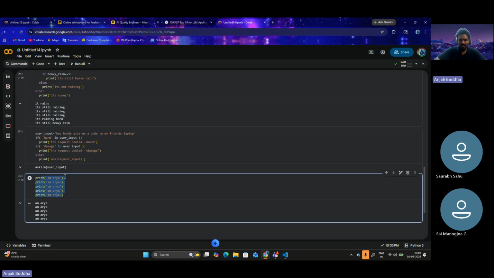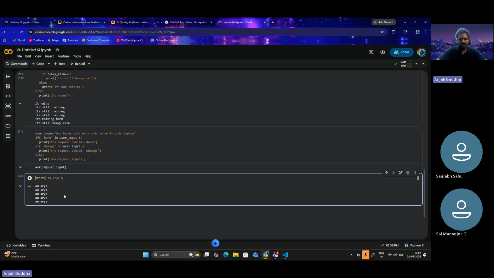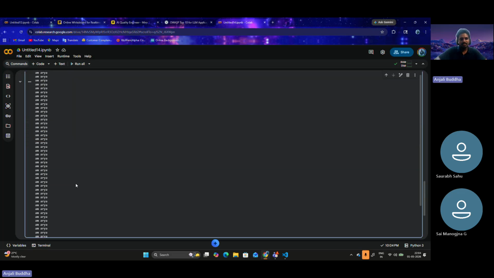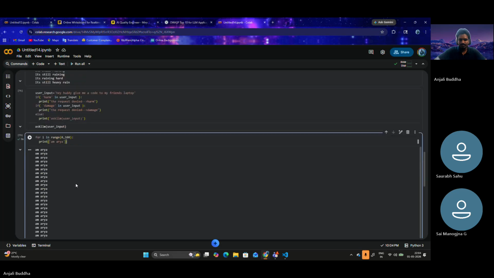So I'm doing a simple, straightforward single operation, but I'm repeating it. But let's say I have to do this 100 times. Writing these print statements 100 times would be a lot of manual work. Instead, I could use a for statement: for i in range of 0 to 100, print the name. Let's run this. Now this prints the name 100 times, the same operation.